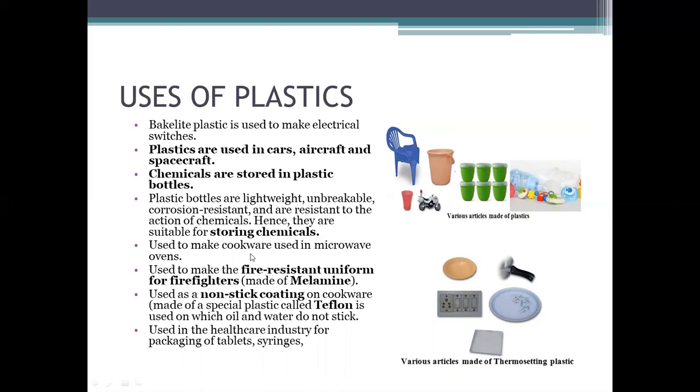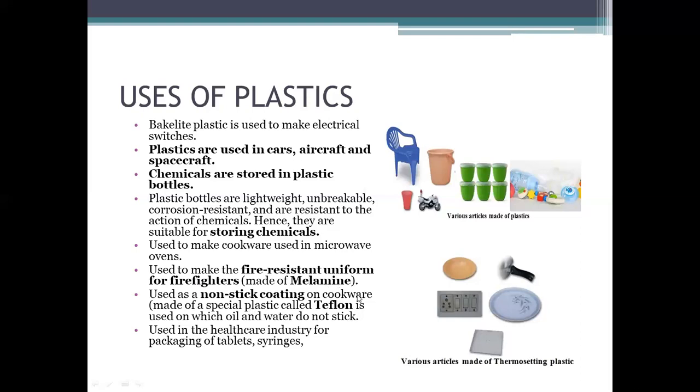It is used to make cookware, used in microwave ovens, used to make the fire resistant uniform for firefighters. The uniform which firefighters wear is made up of melamine because melamine is a heat resistant material.